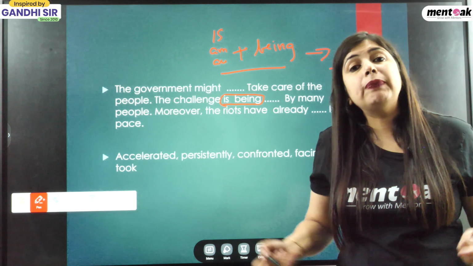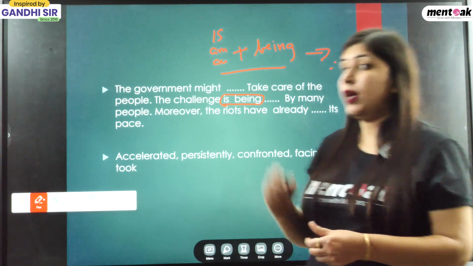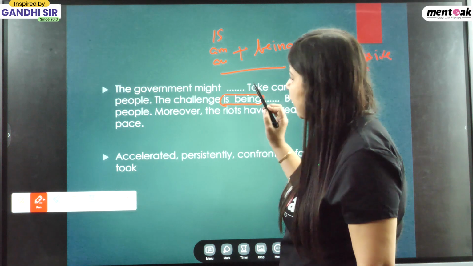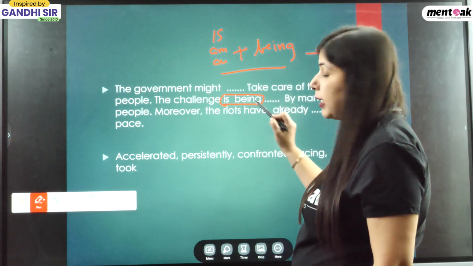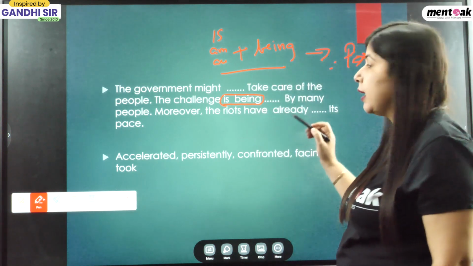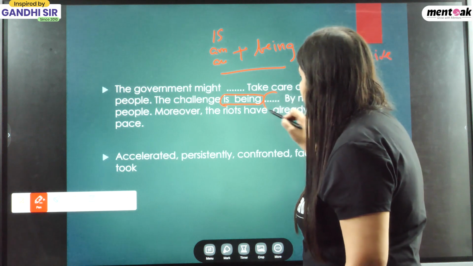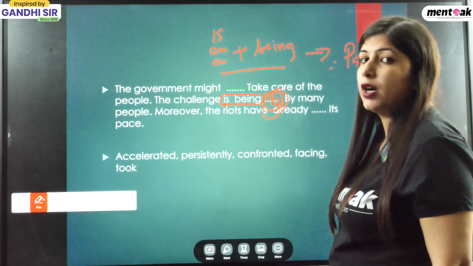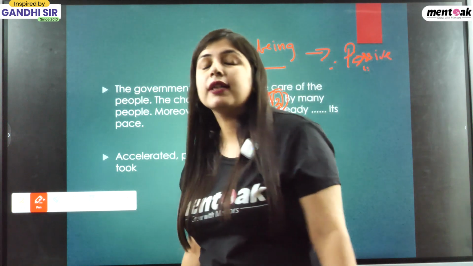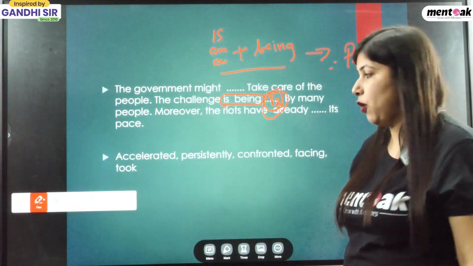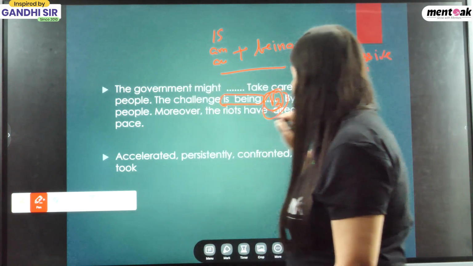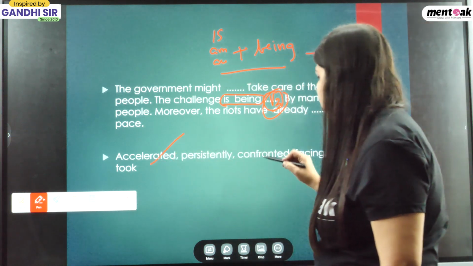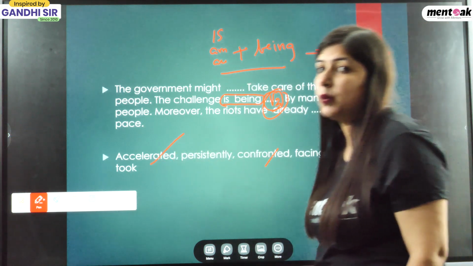My work is being completed by me. So is being completed. Now what you can see over here, whenever you see these words together, is being, am being, are being, was being, were being, that time what you need to do, you have to put here the third form of the verb. Now third form of the verb, which one? The word that basically contains the ed form. Now see, the challenge is being dashed by many people. The challenge is being accelerated or the challenge is being confronted. Now which one will be the correct one?